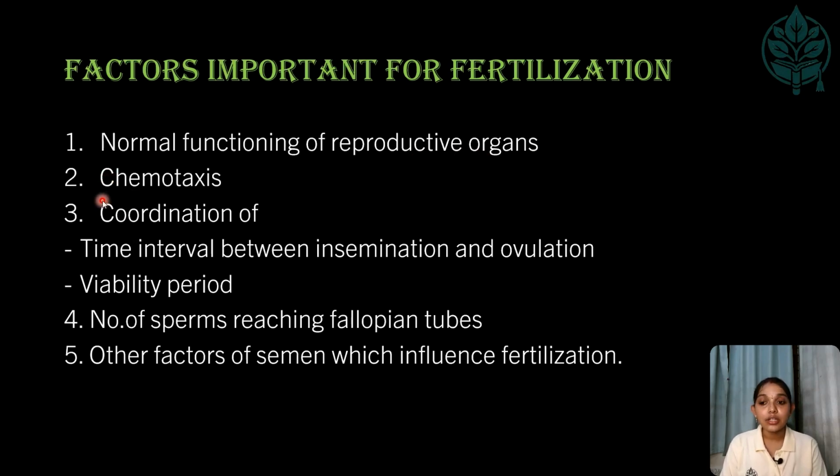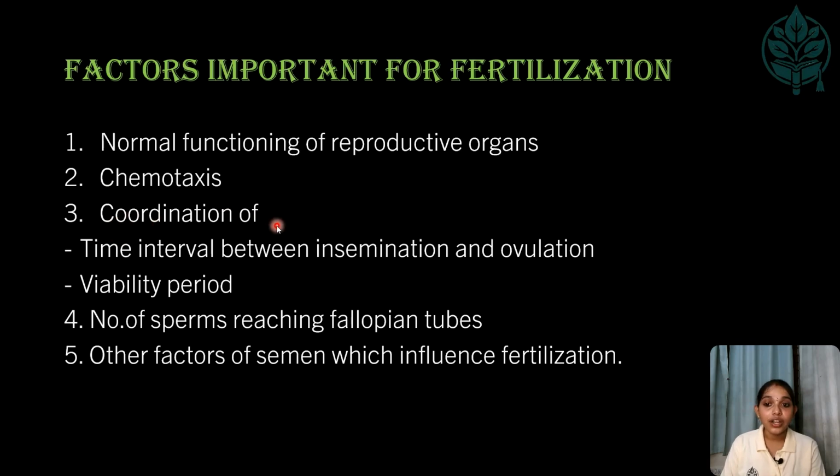Another process is known as chemotaxis, which is when the sperm enters the female genital tract and the ovum is in the uterine tube, a process occurs which helps the sperm move towards the ovum and helps in fertilization. This process is very important.